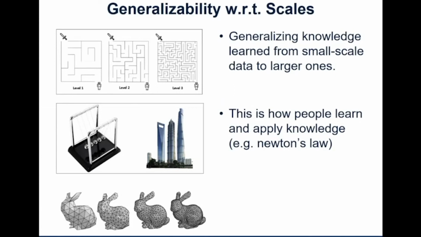For example, people can easily transfer or generalize policies learned from small mazes to larger or more complex ones. And Newton's laws and many other physical laws are induced or summarized from small experiments, such as these Newton's balls. But you can generalize the policies and knowledge to much more complex modern high buildings. So there are many more examples like this with scale-agnostic properties.